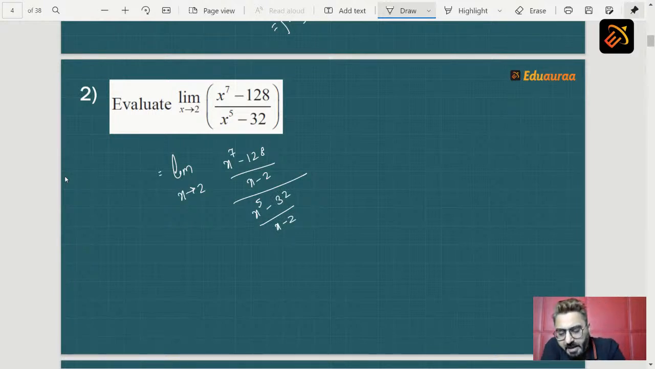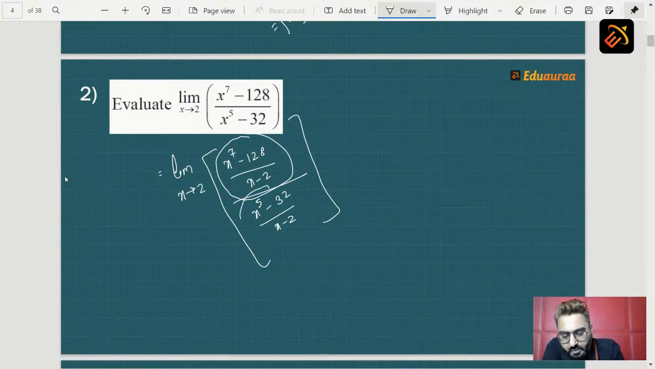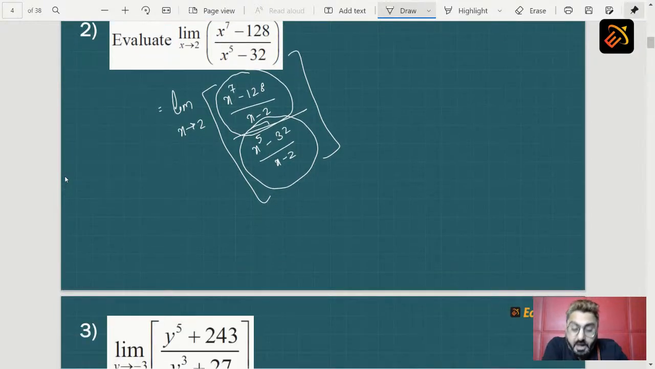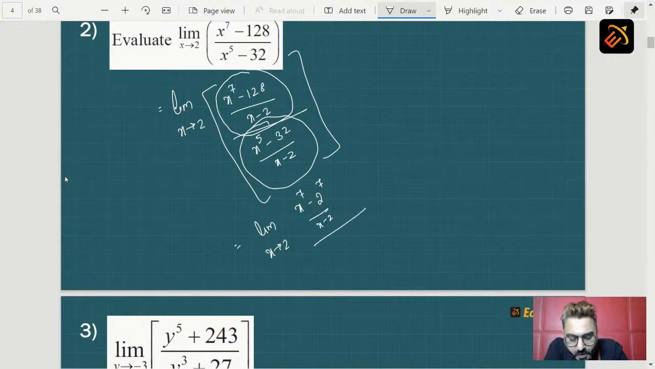Now students, after applying this, can we consider this whole part as numerator and this whole part as denominator? That means it is in your division form, so the limit will go to both using algebra of limits. And in the next step, can we write it in a proper format so that we can apply the formula? So how do we write it? We will write it as limit x tending to 2, x raised to 7 minus 2 raised to 7 upon x minus 2, whole upon x raised to 5 minus 2 raised to 5 upon x minus 2.